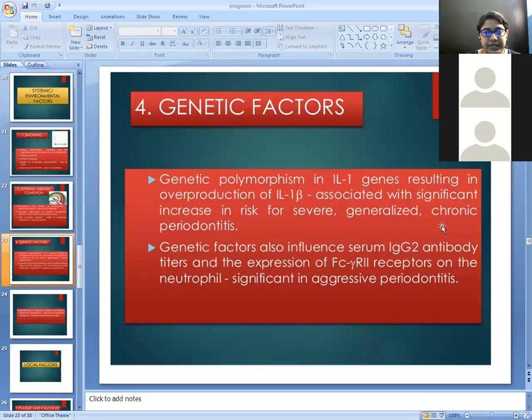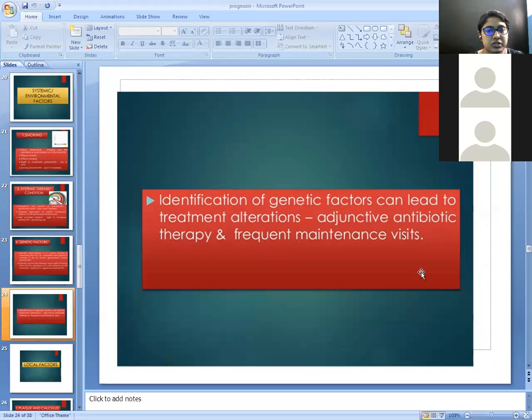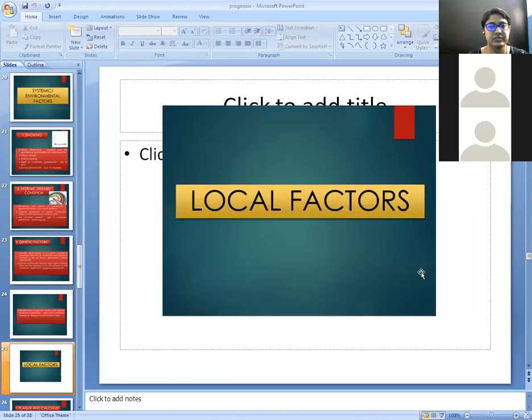Next factor is the genetic factors. In genetic factors, genetic polymorphism in interleukin 1 genes results in the overproduction of interleukin 1 beta, which is associated with an increased risk for the severity of periodontitis. Genetic factors also influence the IgG2 antibody and the expression of Fc receptors on neutrophils, which is significant in aggressive periodontitis. Identification of genetic factors leads to treatment alteration, adjunctive antibiotic therapy, and frequent maintenance visits.